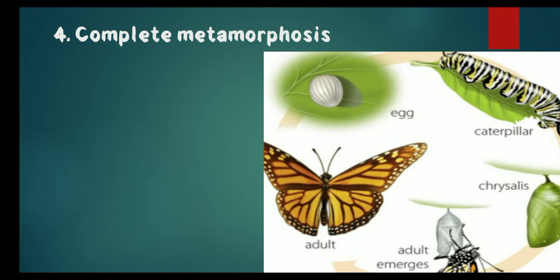Then from the pupa stage, it develops into the adult stage. The adult emerges, which is completely different from the larva in form, in structure, and in food habits. So their food is also different between the adult stage and the larval stage. So the butterfly generally exhibits complete metamorphosis, that is holometabolous metamorphosis.